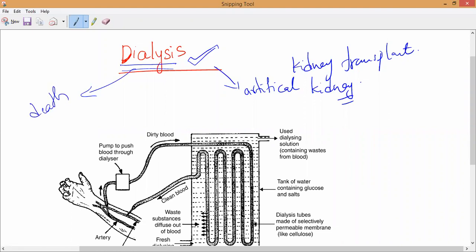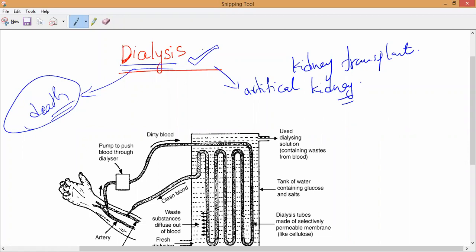Correct or not? The impurities in the blood will keep increasing. If dialysis is not done in proper time, the person may even die, because a large amount of urea-containing nitrogenous compounds will increase in our blood. So it may lead to death. That is why, if kidney transplant is not possible, we have to go with another technology useful for survival, which we call dialysis.